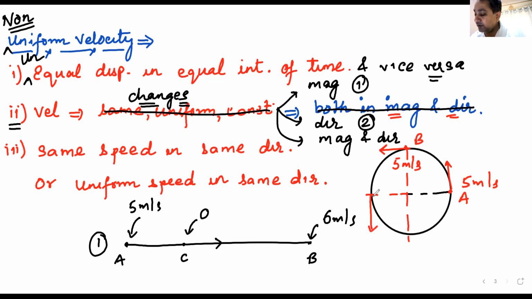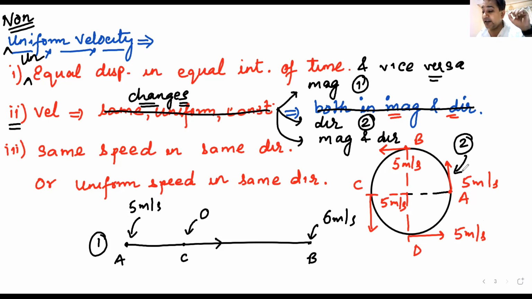What about his velocity? Is it the same, or is it constant? I've written it at 4 different points. His speed is constant because the magnitude is constant, but his direction is continuously changing. So this becomes an example of the second type of changing velocity: magnitude is constant. Please repeat with me. Magnitude is constant, but direction is changing.